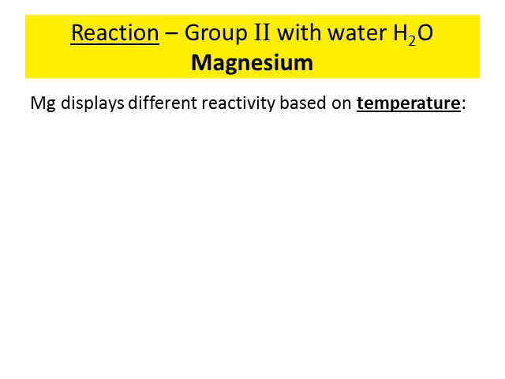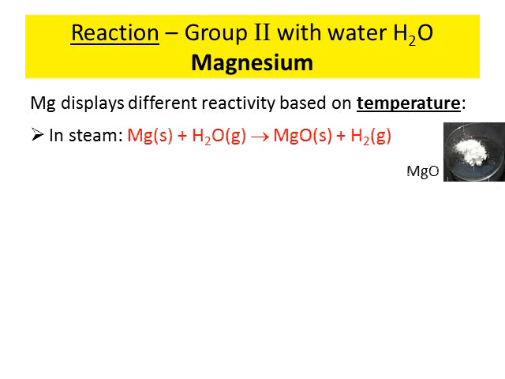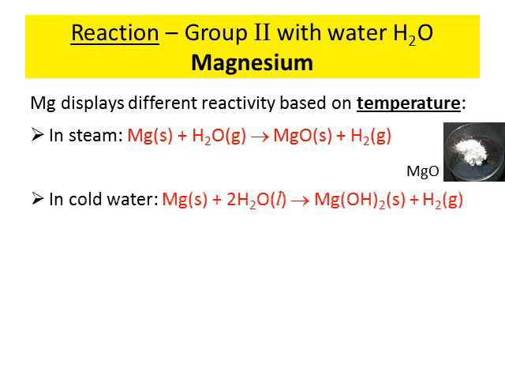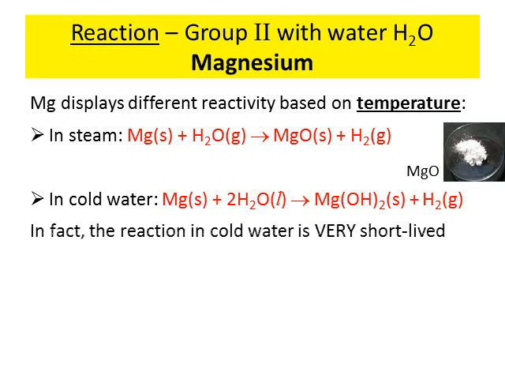Let's talk about magnesium first. Magnesium has different reactivities based on different temperatures of water. In hot steam, magnesium will react to form the oxide. However, in water, it forms a hydroxide. So once again, in hot steam, it forms an oxide, and in cold water, it forms a hydroxide.